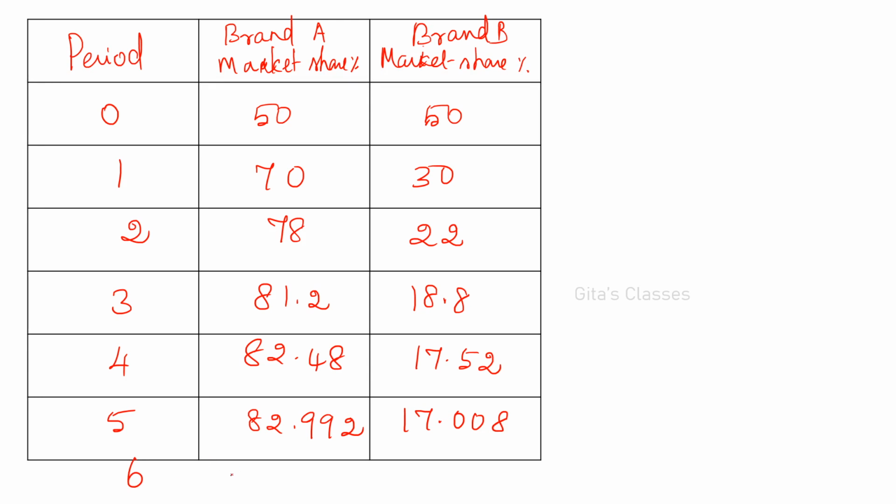In the sixth stage it will be 83 and 17. Okay. So almost equal now. The values are similar to the previous value. So here 82.993. Therefore it is becoming steady. Okay. So this is the steady state.